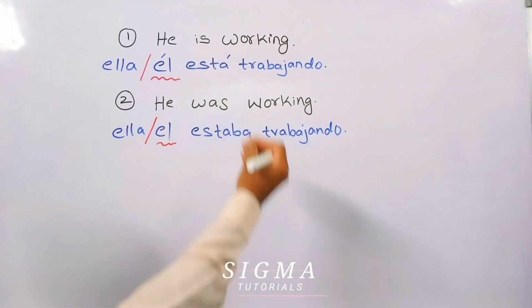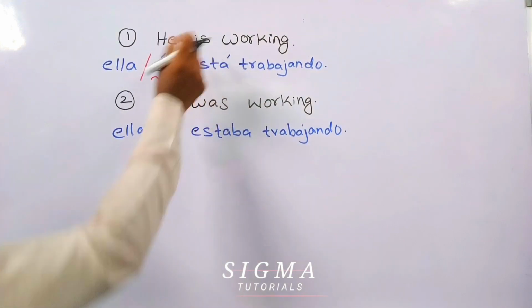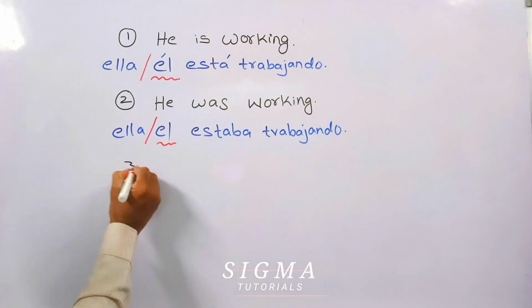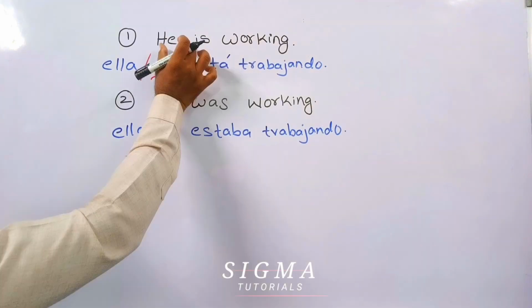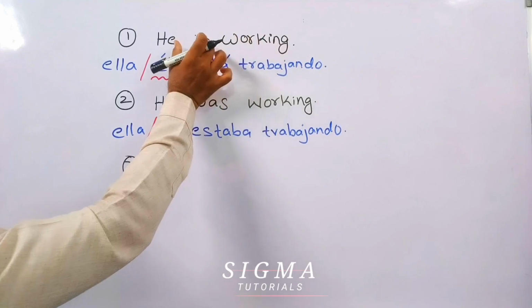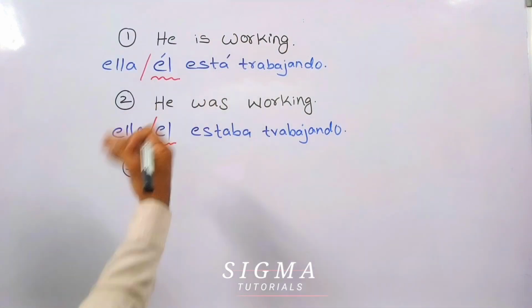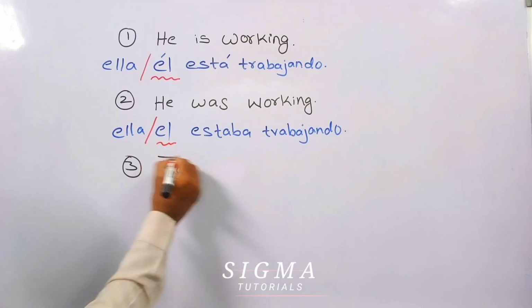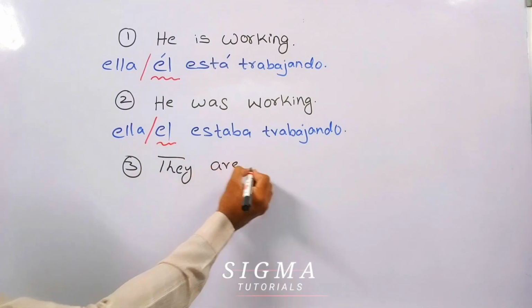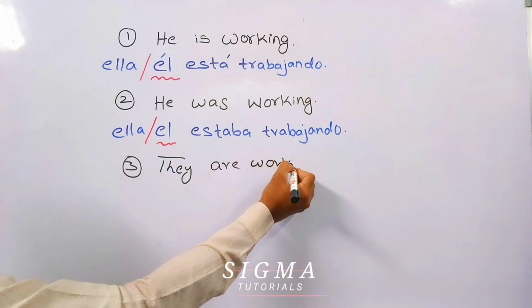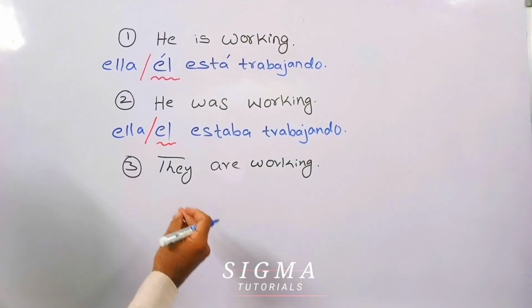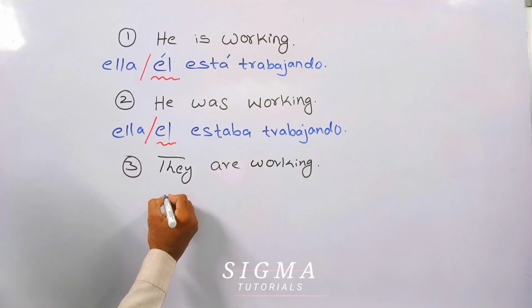Now, after discussing these two, this is about singular form. Let us take the example of plural form. Let us take the third sentence. It was "he is working" in the singular form. Same thing we will see in the plural form. If we have to say "they are working," how to say this in Spanish?